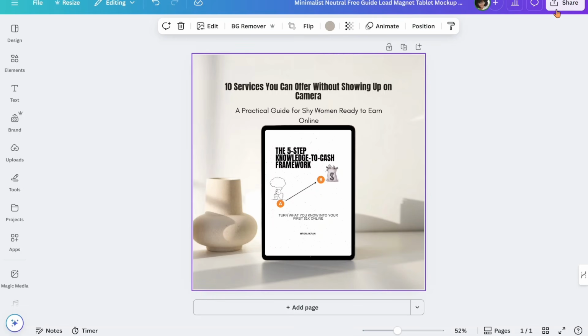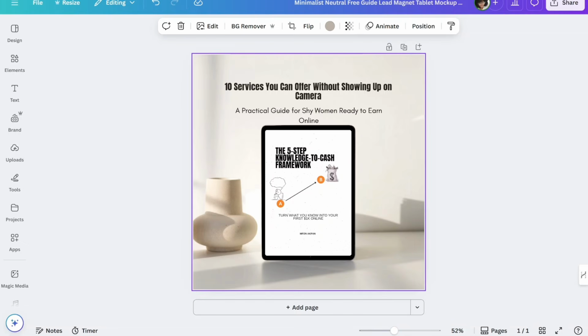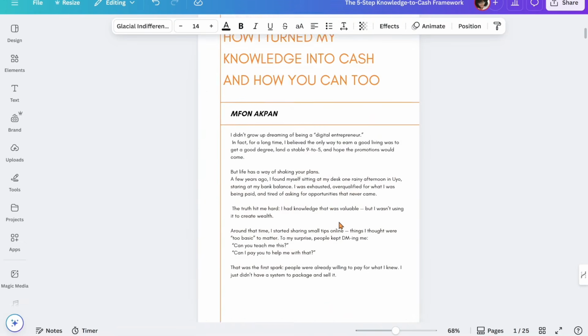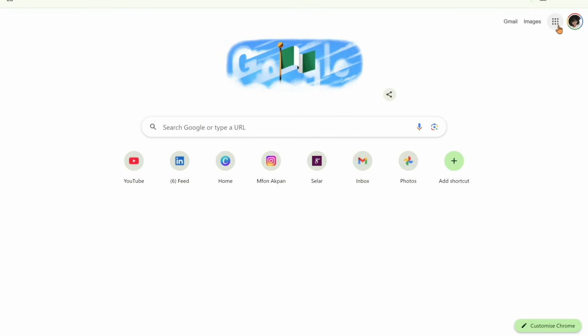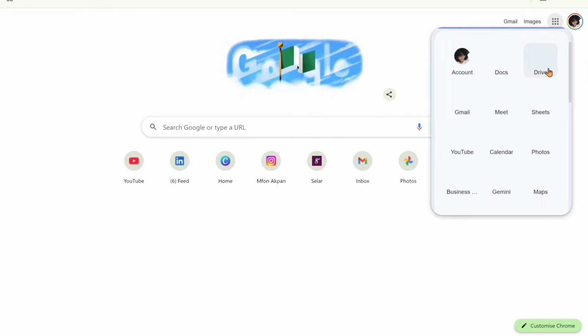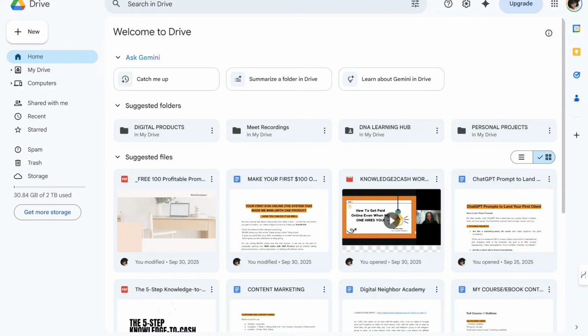You want to come to share and you want to download it as PNG. Now, remember that you had downloaded your PDF already, your ebook. The next step is for you to go to your Google Drive and upload your PDF. All you need to do is to click on New, click on File Upload, and this will give you access to your file, your computer file manager. You upload your PDF, right?